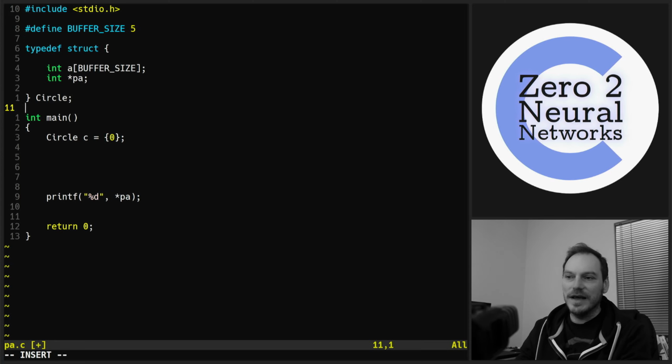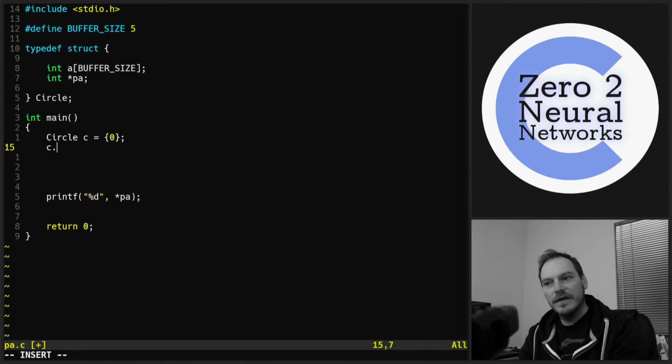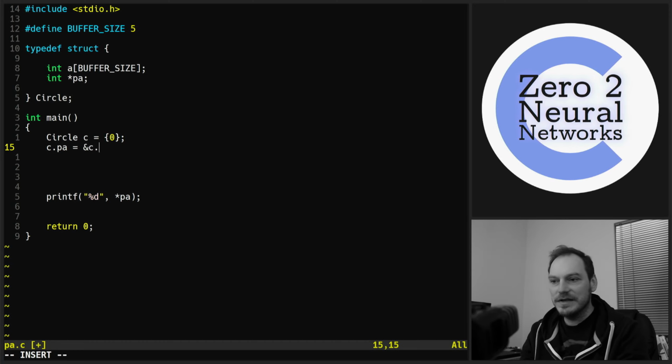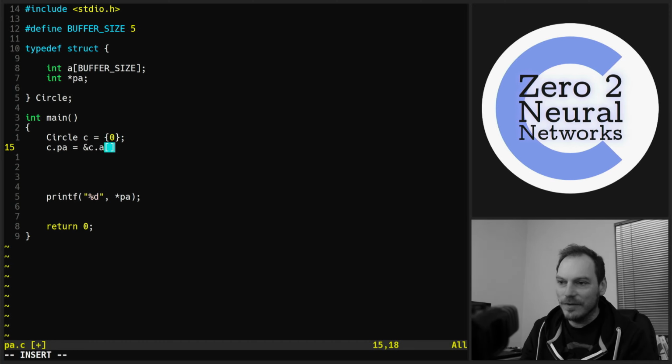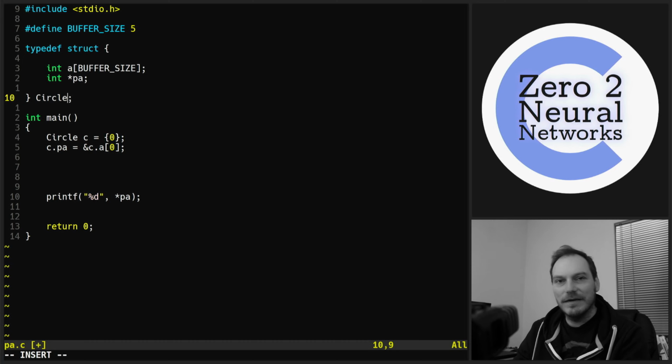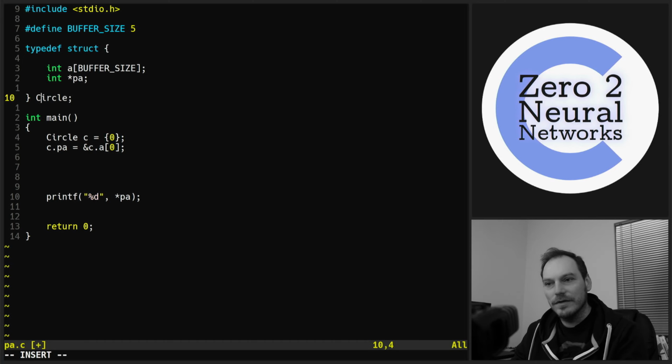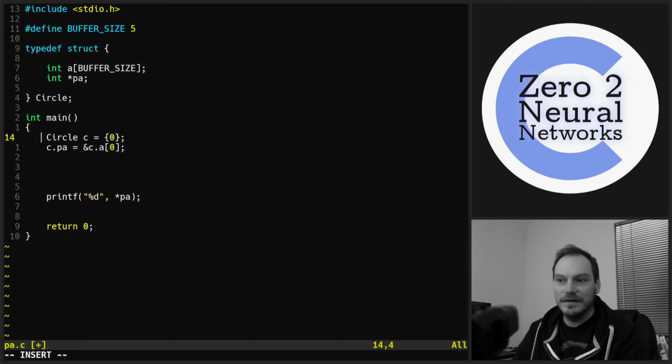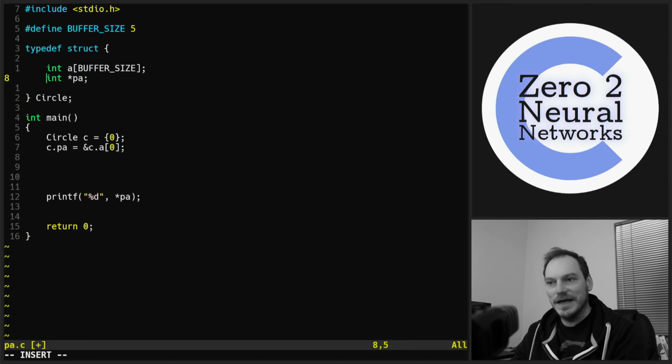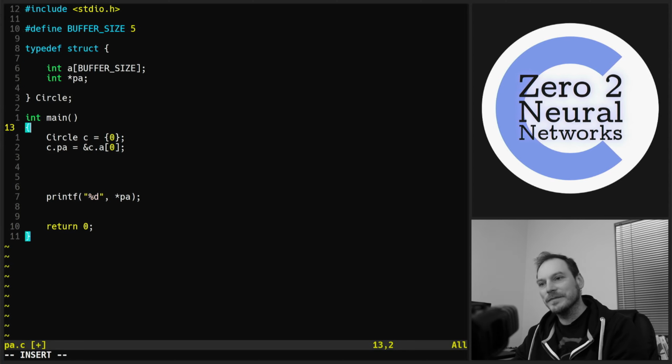So we want to initialize our pointer to point to the first element in the array. So we do c.pa equals the address of c.a at position 0. This is exactly what we were doing before, but we're just holding this in a struct, and we're doing that for convenience, so we can pass around our circle buffer rather than having to pass around the pointer and the array itself separately. We don't want to be doing that. We want to group these together because they're logically linked, aren't they?